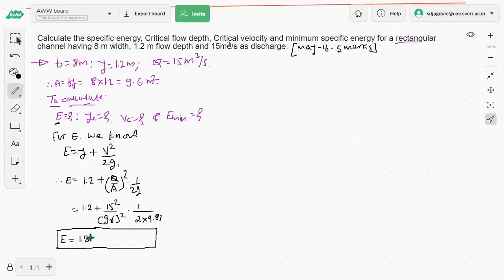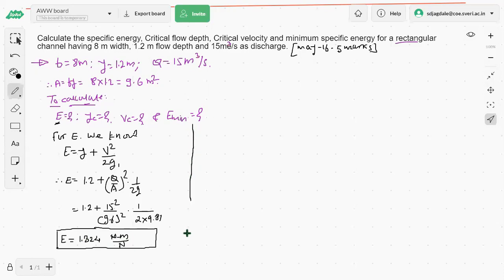1.324. What is the unit? Meter. Specific energy, unit of specific energy: Newton meter per Newton or joule per Newton, we can say. That is energy per unit weight of a flowing fluid. This is for the specific energy E we have calculated.